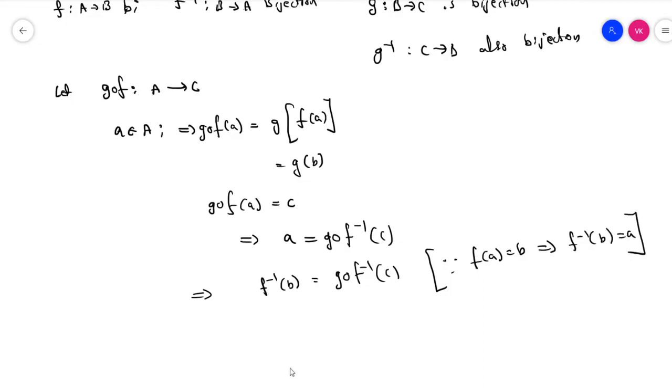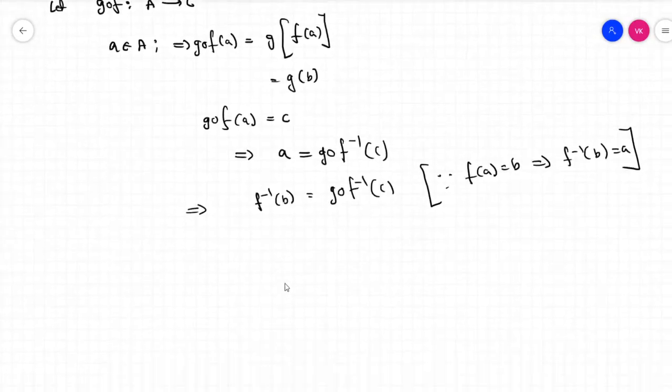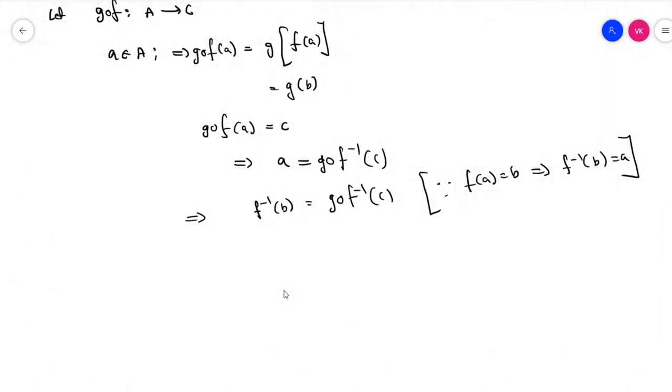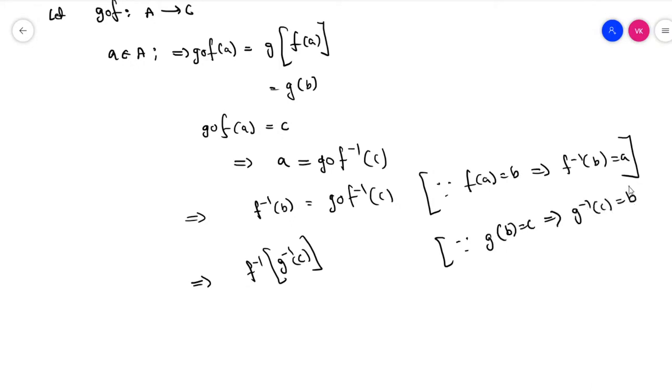In the next step, we can directly write f inverse of g inverse of c. Since we know that g of b is equal to c, which implies g inverse of c is equal to b.